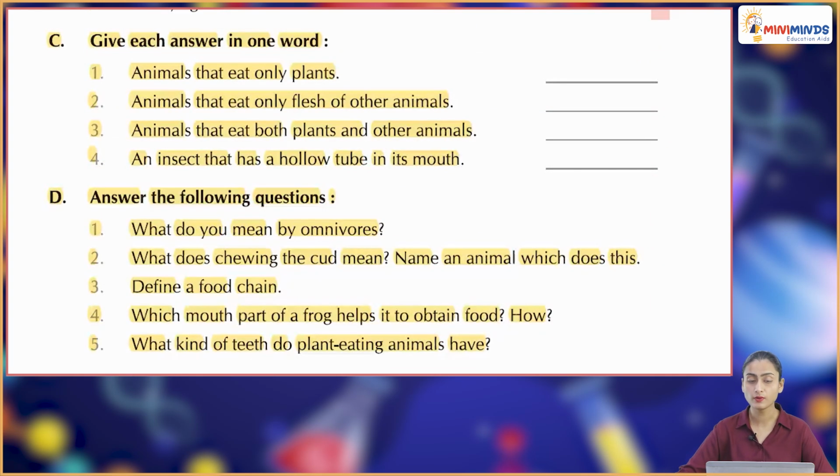Give each answer in one word. Animals that eat only plants. Herbivores. Animals that eat only flesh of other animals. Carnivores. Animals that eat both plants and other animals. Omnivores. An insect that has a hollow tube in its mouth. Butterfly. Now answer the following questions and please do that yourselves.